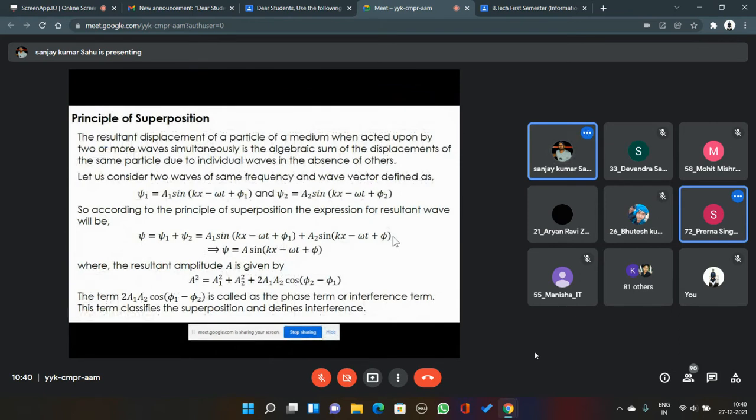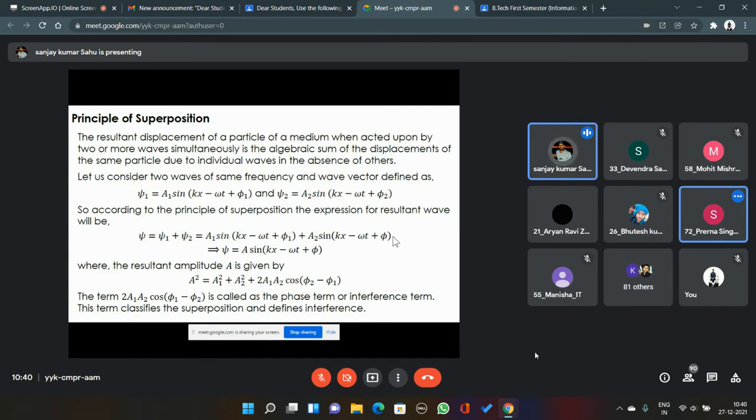Otherwise, they will still superpose, but the mathematics of that phenomenon will be a little complicated. That's why we are just assuming that their wave numbers and frequencies are similar.